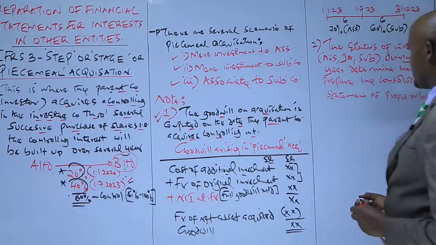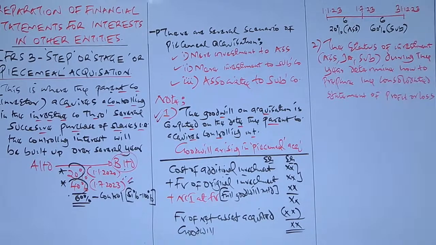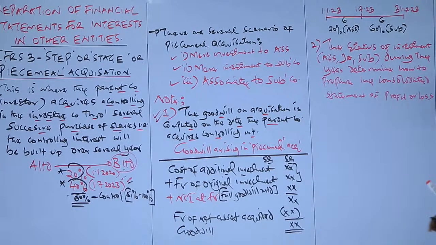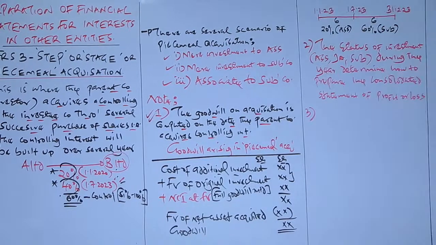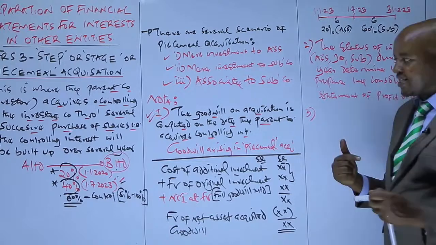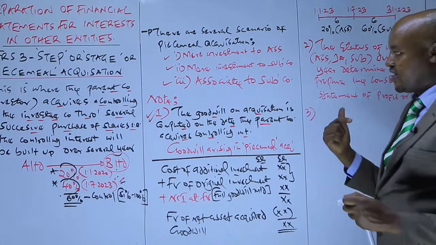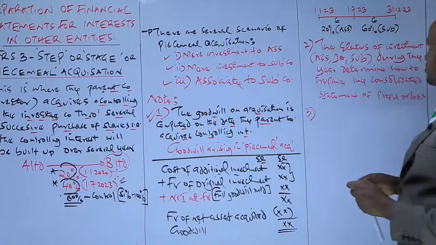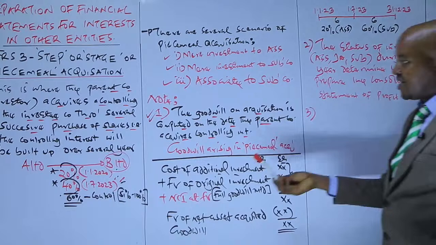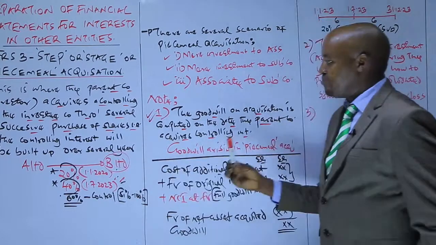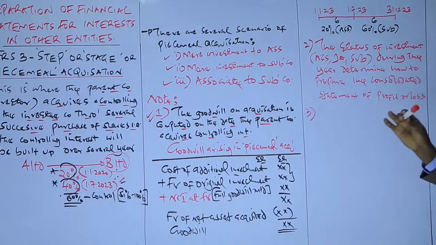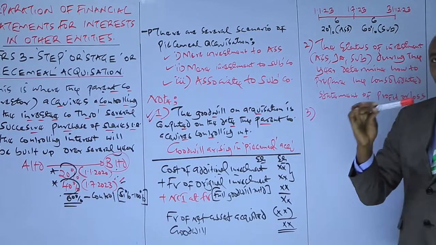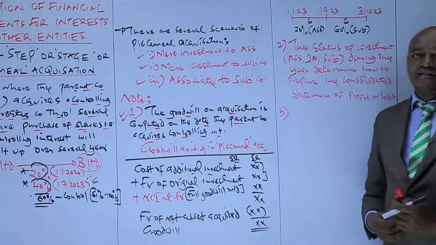How to prepare a consolidated statement of profit or loss. So the other point, number 3, is that when preparing the consolidated statement of financial position, you check the status of the investee company at the end of the year. For example, in our case here, B Limited at the end of the year will be a subsidiary. That is what is important when preparing the consolidated statement of financial position.